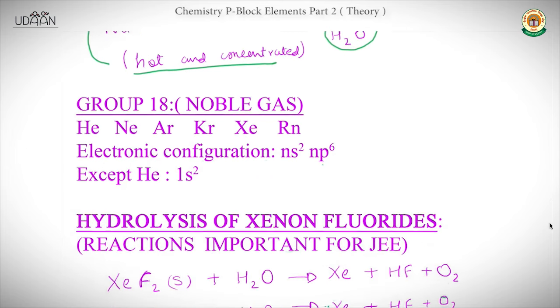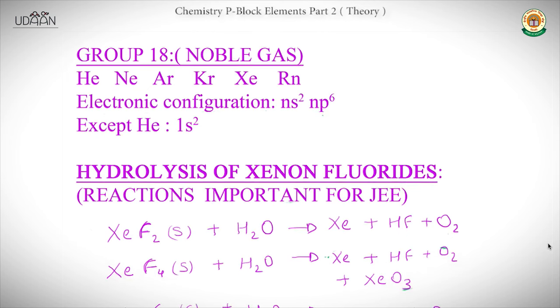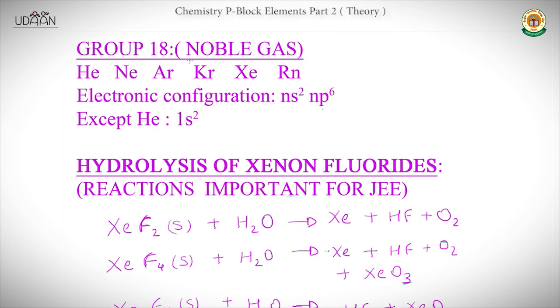Now we move toward the next group, group 18, which is also known as the noble gases, because they don't react easily with other compounds. That's why they are called noble, they are above every other. The elements that come under noble gases are helium, neon, argon, krypton, xenon, and